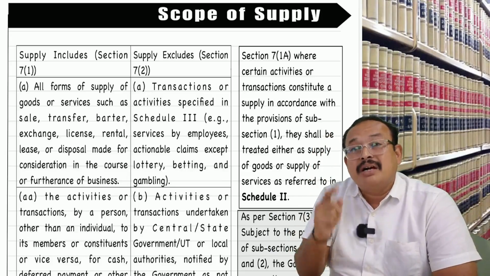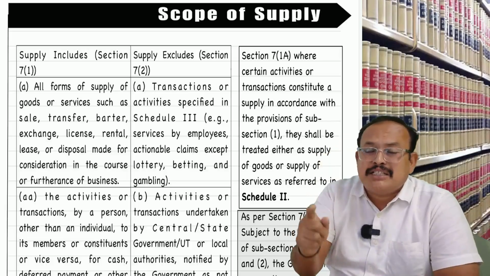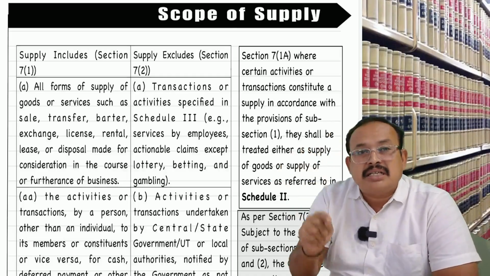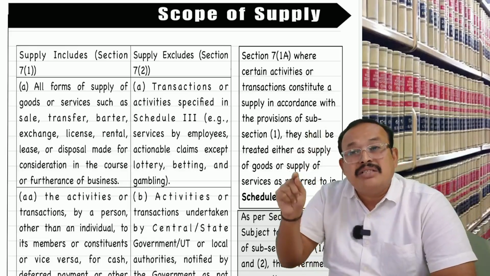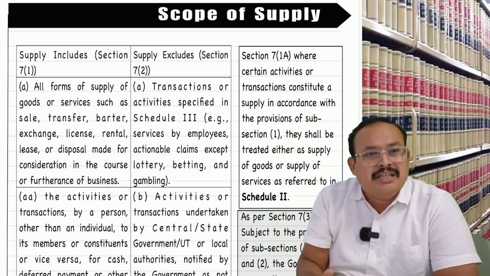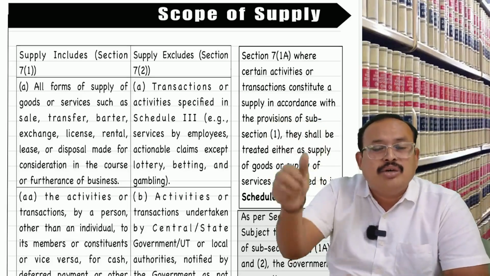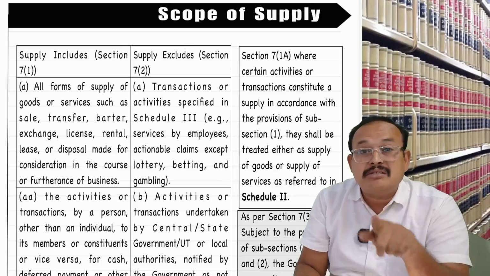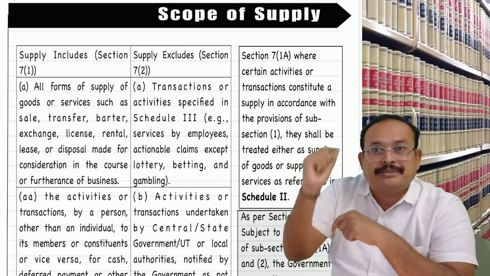Which actionable claims? Other than specified actionable claims. Specified actionable claims are covered under supply includes, as supply of goods. Reason: Section 2, Subsection 52 of the CGST, the term goods includes specified actionable claims. What are they? Section 2, Subsection 1 or 2, Capital A says 6 points: lottery, betting, gambling, horse racing, casino, online money gaming. These 6 are supply of goods, which is an exception to the exclusion. Meaning supply excludes, the exception is inclusion.